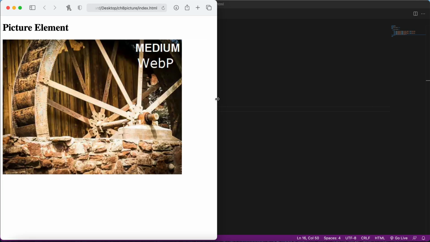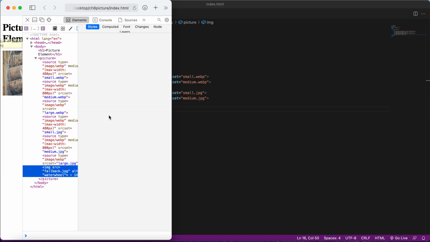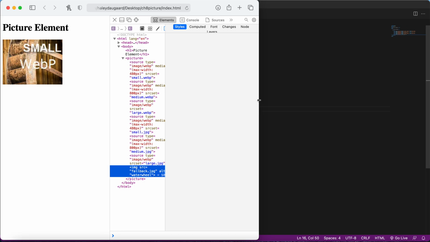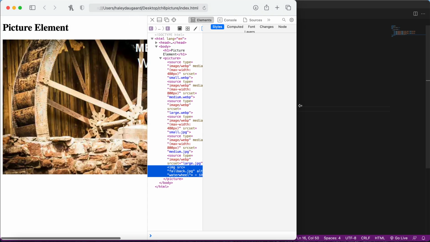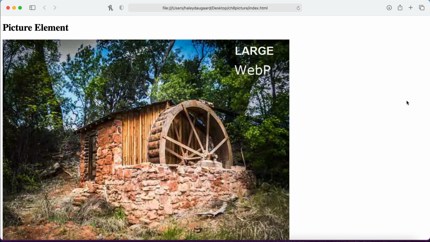So if we resize our browser, as you resize it, the image is going to change based on those conditions. And my browser doesn't go any smaller than that without opening the inspector. So you've got your small, your medium, and your large. And if none of those conditions are met, or for some reason your browser doesn't think that the requirements are met, your fallback image will be shown because it's the image source.